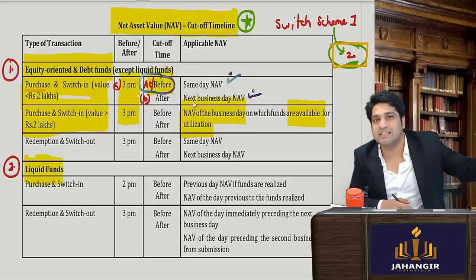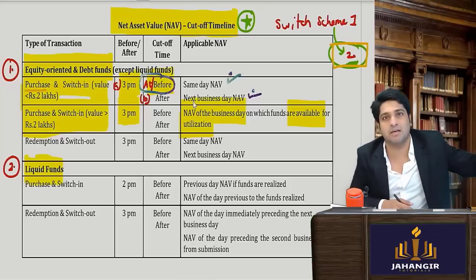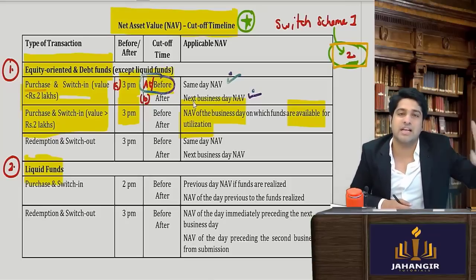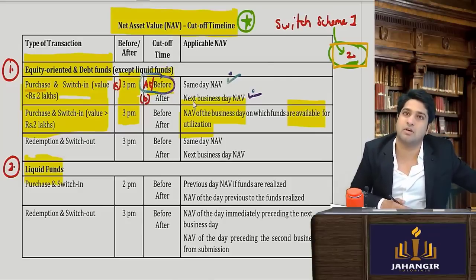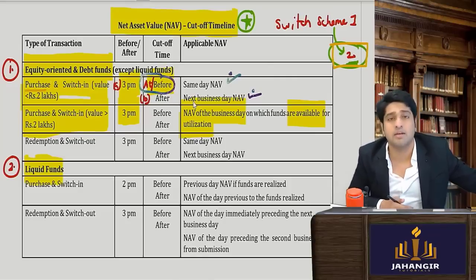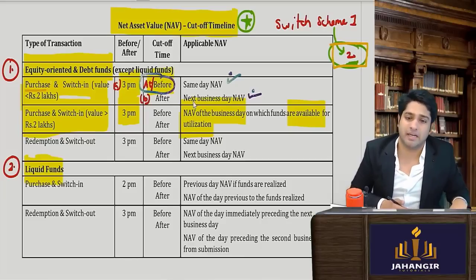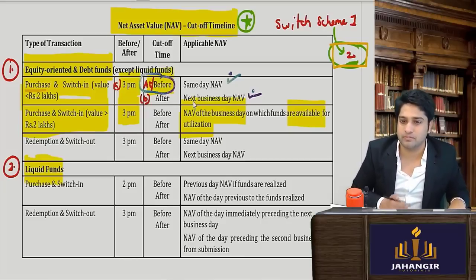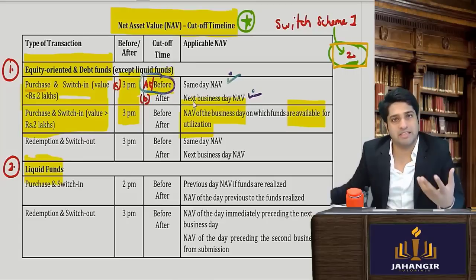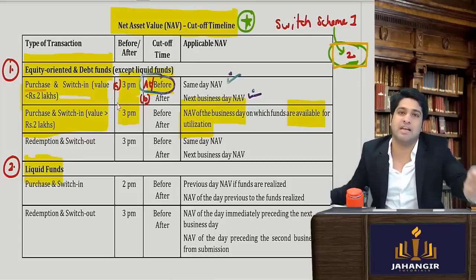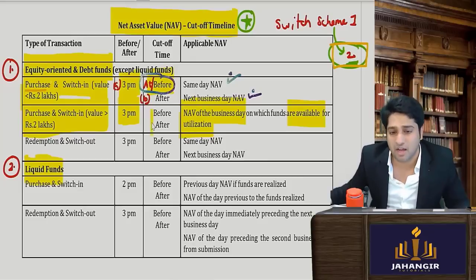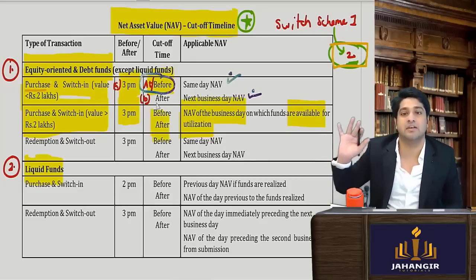So for big transactions, they say: bhai, jab paisa dega tabhi ka NAV lagao. Generally, when you buy, you have the money. That's when brokers and trading platforms allow you to buy. So that day's NAV will apply. Clear till here? If I have purchased 5 lakh rupees and obviously have the funds in my account, the same day NAV will apply even if I have done it after 3 p.m. Is this clear?